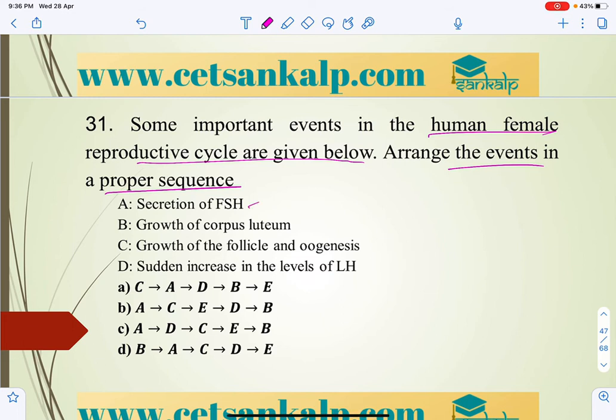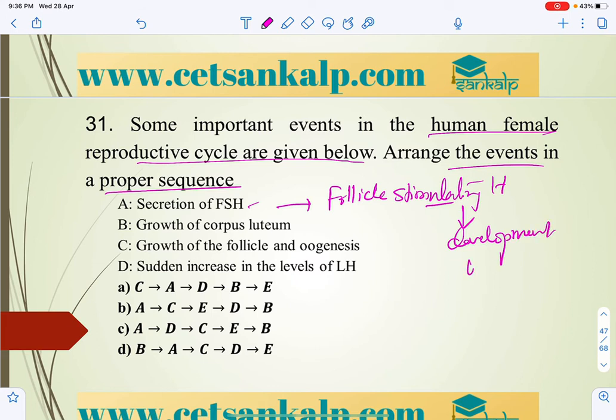When FSH is there, the follicle stimulating hormone helps in the development of the ovarian follicles.